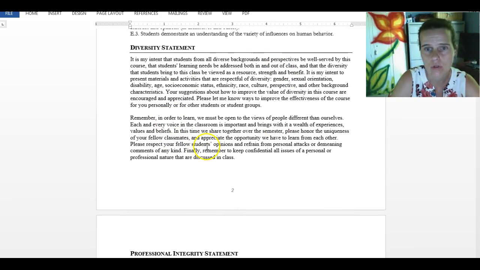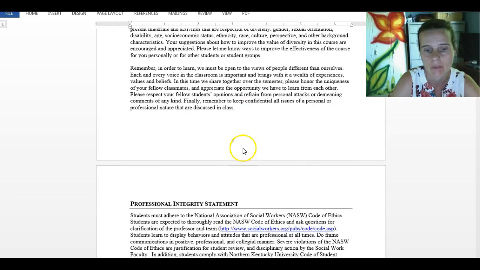Obviously, this is a social justice class. We're going to talk about some issues that could be controversial. In that instance, please respect each other's opinions, please respect each other's values, and I want to hear everybody's opinions. I'm not looking for one specific point of view. I think what makes a class so rich is when differing viewpoints come together.